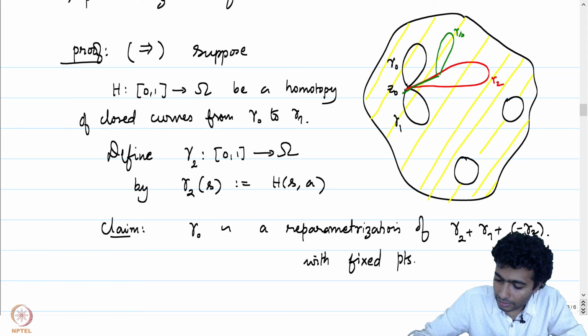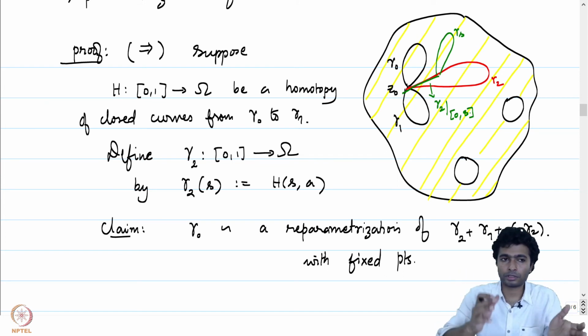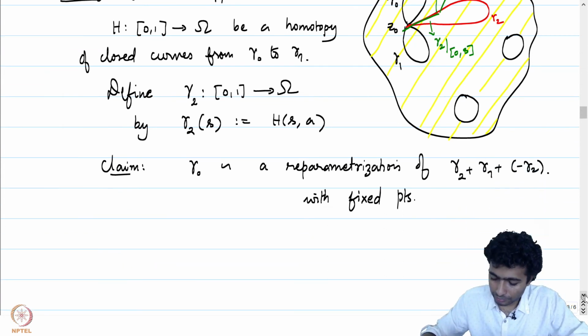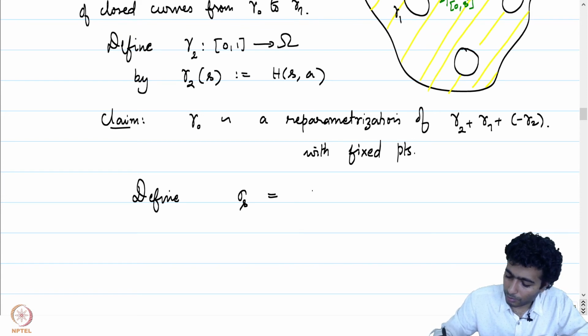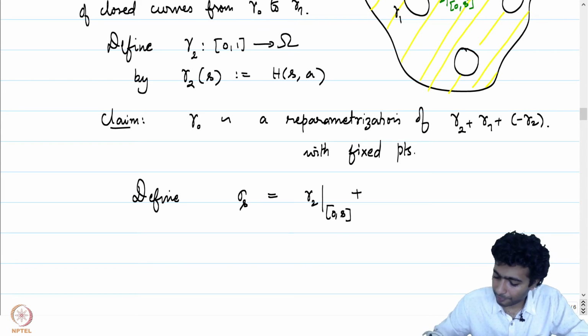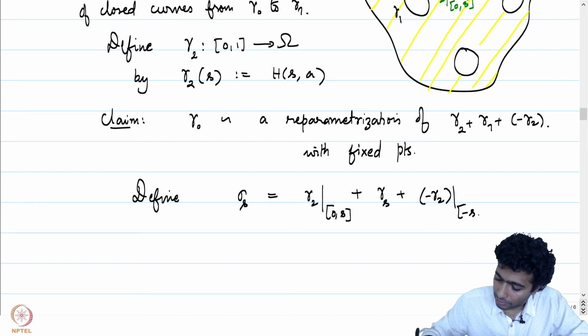So this is, say, gamma s. This is going to be gamma 2 restricted to [0,s] in the forward direction, and in the backward direction it will be minus of gamma 2 restricted to [minus s, 0]. Let me write that down. Define sigma s to be equal to gamma 2 restricted to [0,s] plus gamma s plus minus gamma 2 restricted to [minus s, 0].